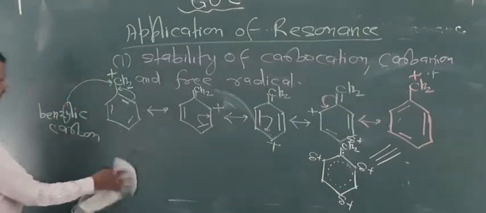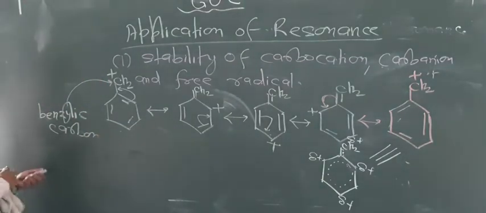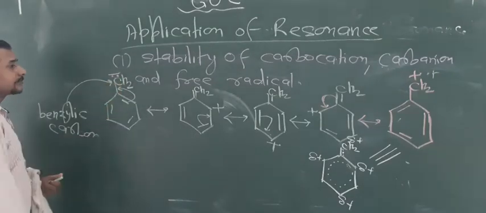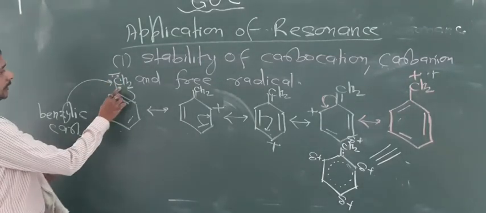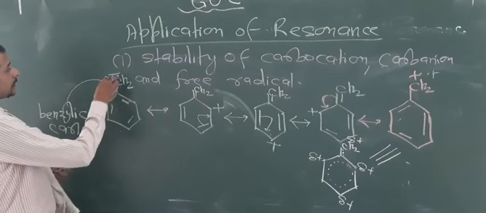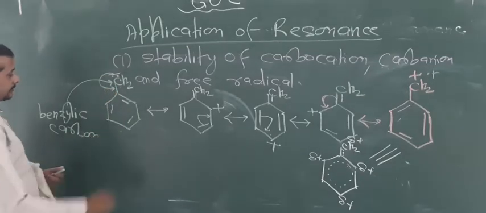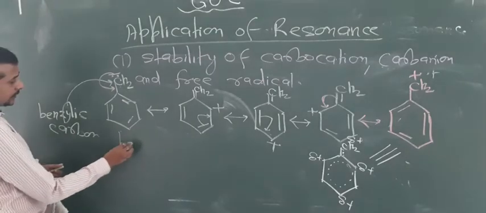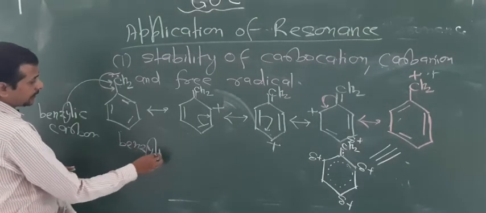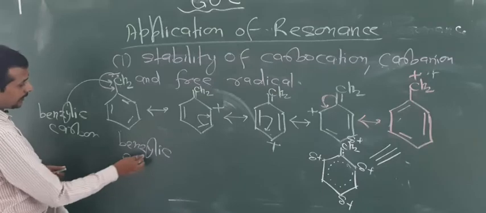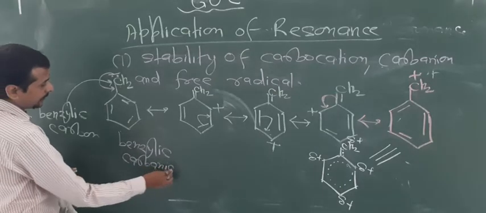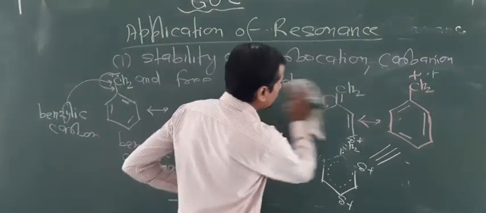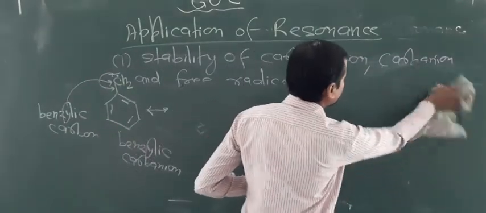So look at the condition again here. Now this carbon contains a negative charge. What happens basically here? This negative charge moves to this carbon. Now this is again a benzylic carbon, and this is known as a benzylic carbanion. Benzylic carbanion. So now again the conditions for the carbanion.